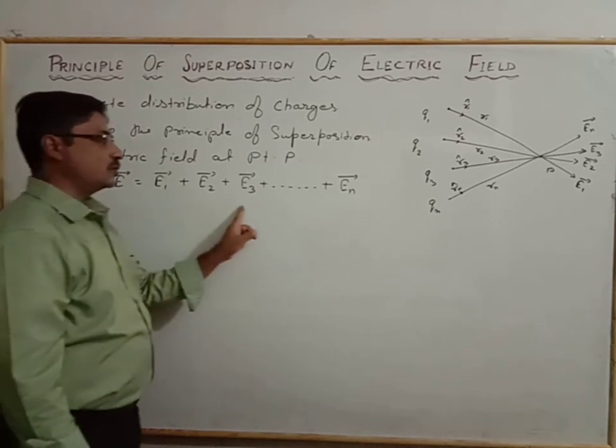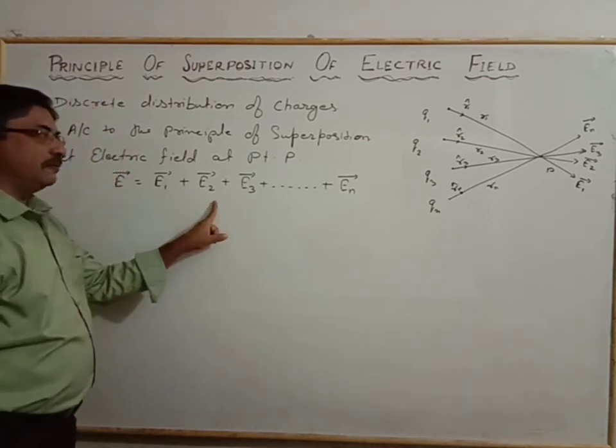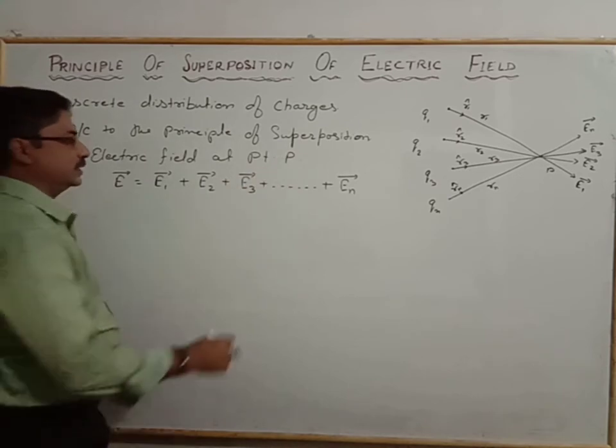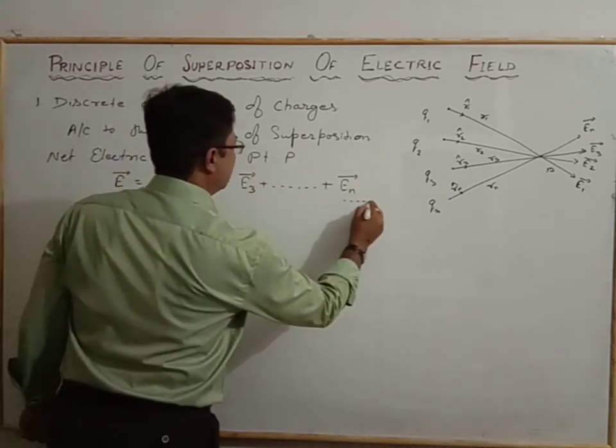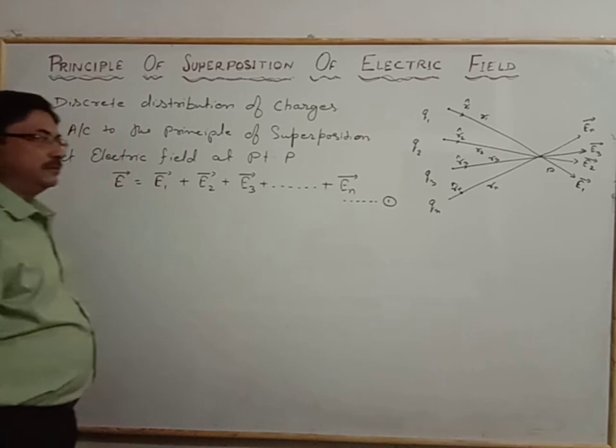So this is the superposition of all the individual fields due to the number of charges at the point P, and this is equation number 1.